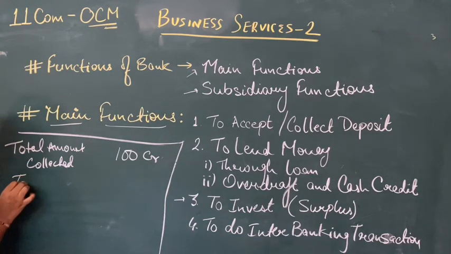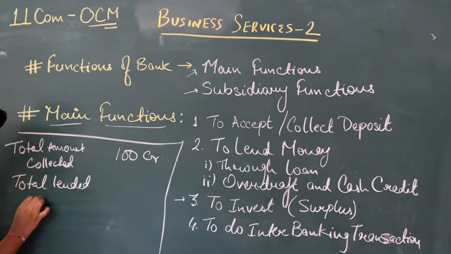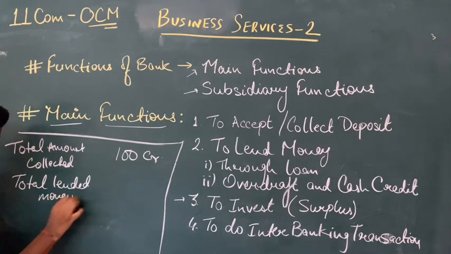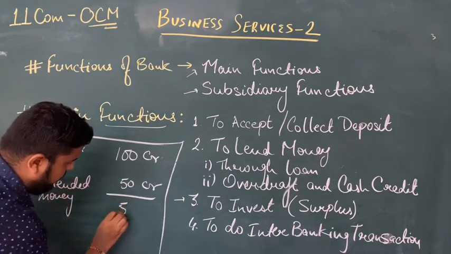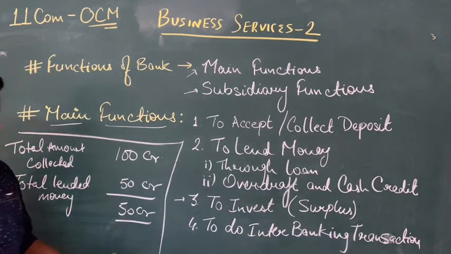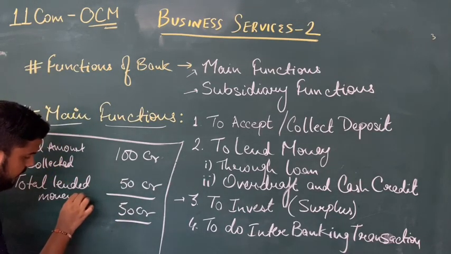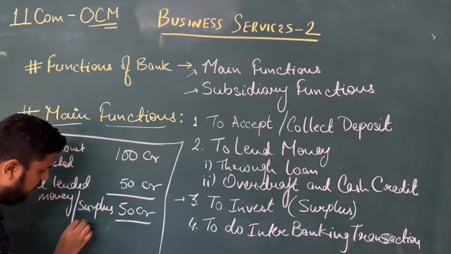So the total lent money is 50 crore, and the fund remaining with the bank is 50 crore. This 50 crore is known as surplus amount.